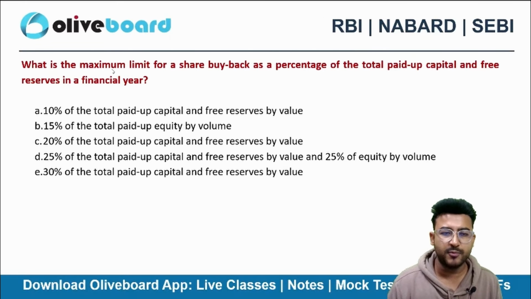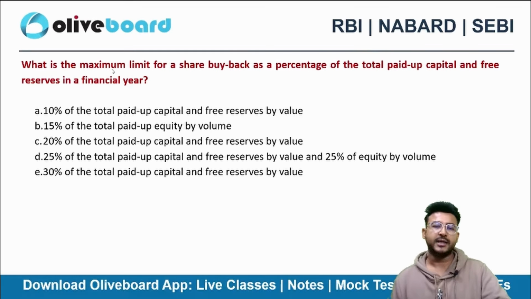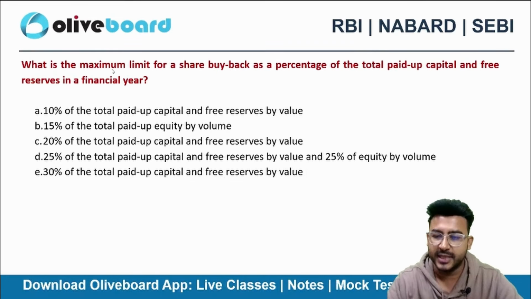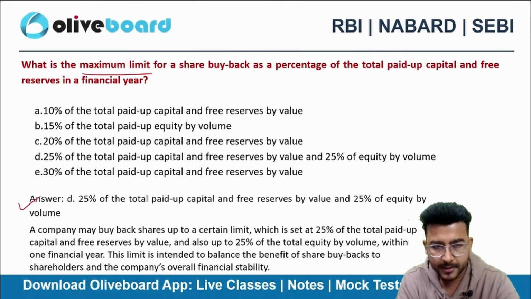Can you guys tell me what is the maximum limit allowed by a board resolution? I can do a buyback just with the help of a board resolution up to a maximum limit. Yes, very good, Vishali, 10%, right? Perfect, John and Vishali. So here I can say that option D is correct. 25% is the maximum limit. But if we talk about the buyback which is permissible with the help of the BOD resolution, then that is 10%, right? We have discussed this in the Commerce and Accounting as well as the Companies Act.